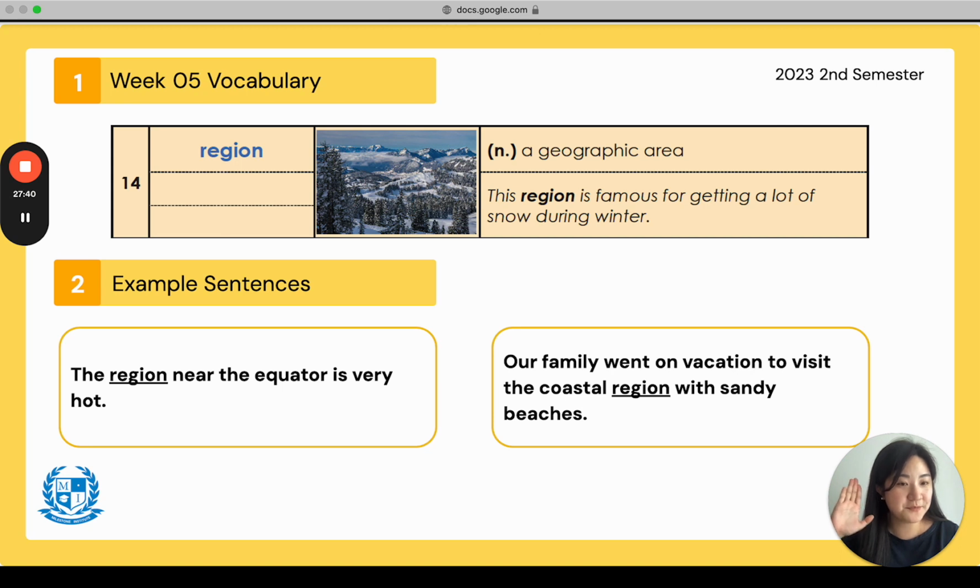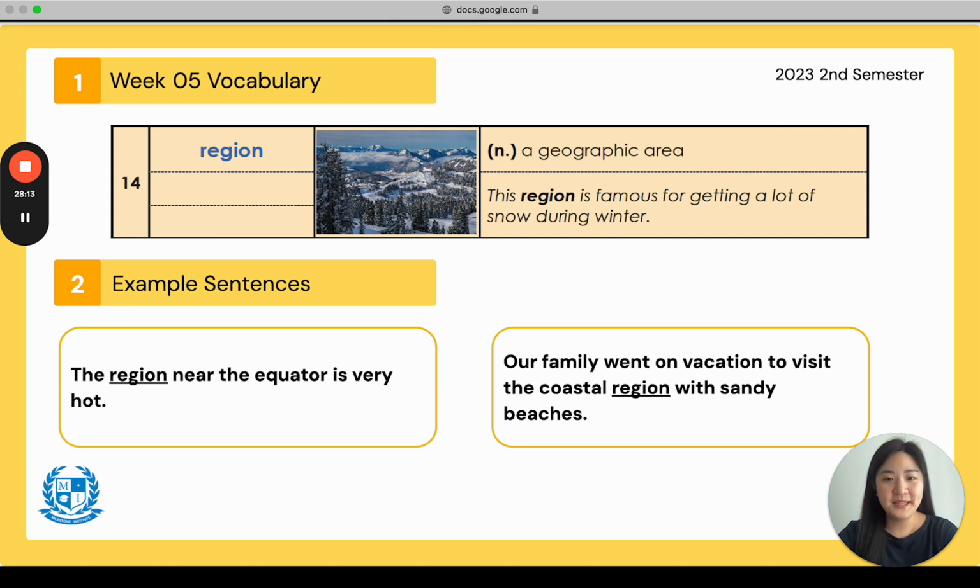Good. Let's look at the sentence at the bottom. Number 1, the region near the equator is very hot. But Miss Kimberly, what is the equator? The equator, say that this is the world. And it cuts it in half, the equator, into the northern hemisphere and the southern hemisphere. This line around the middle, the center of the earth, is called the equator. And around that region, around the world, is very, very hot.